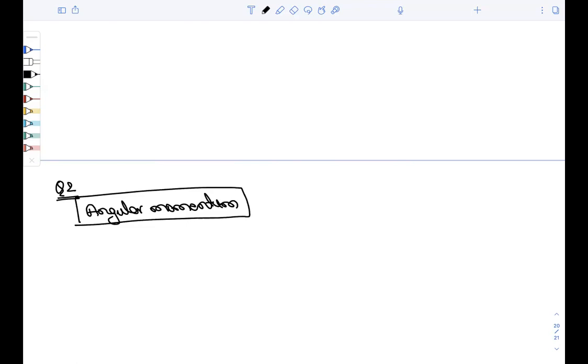Unlike the linear momentum. Linear momentum of a particle, if you look from one point in a reference frame or from some other point, both will remain the same. But here, the r cross factor will be there, right? So always remember this thing.